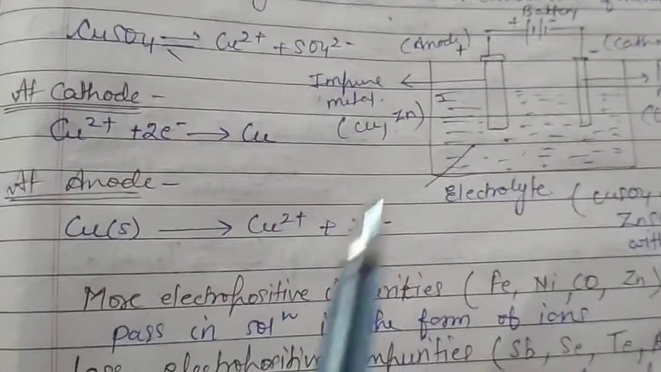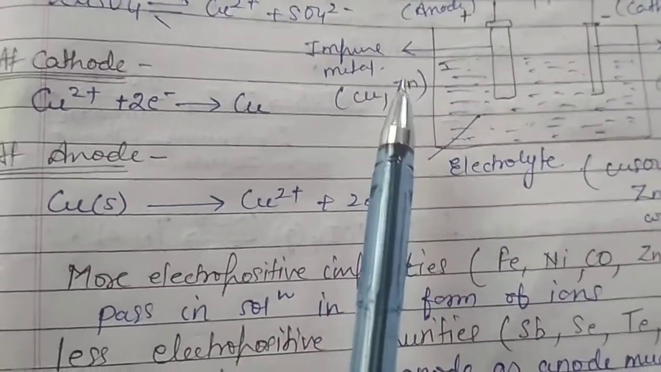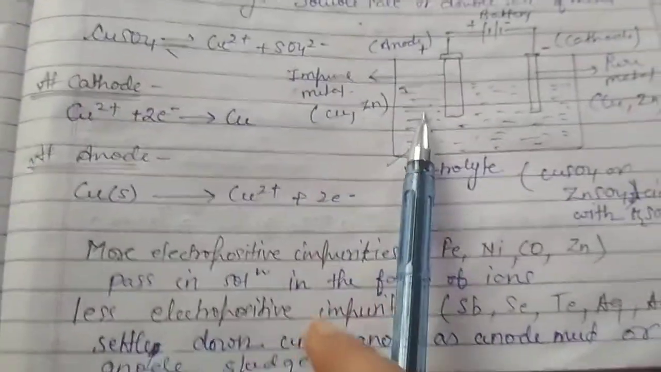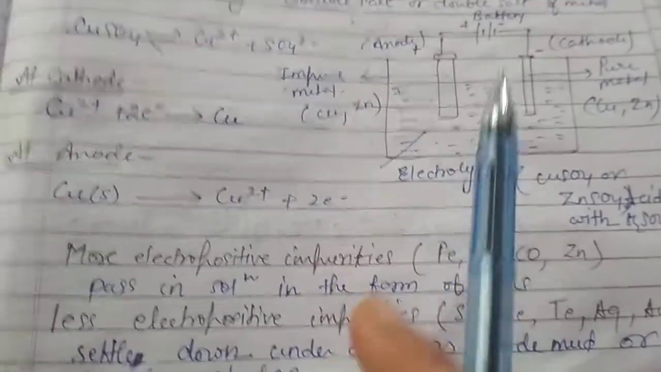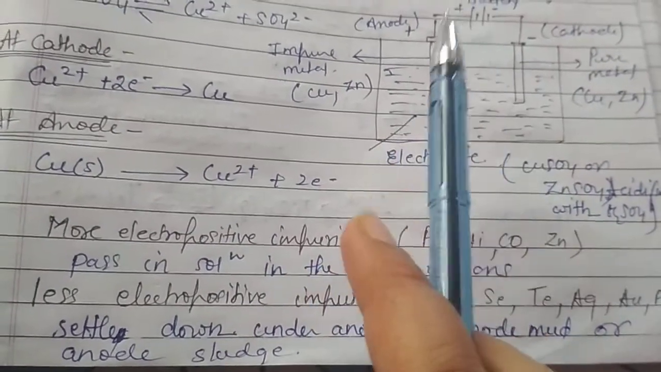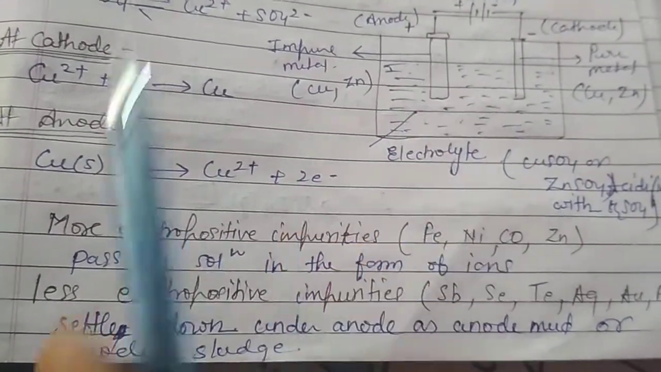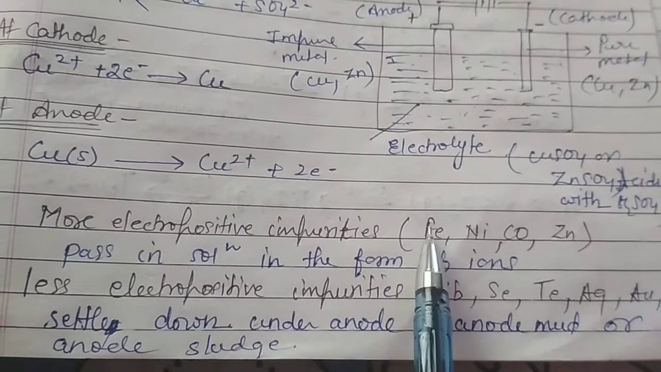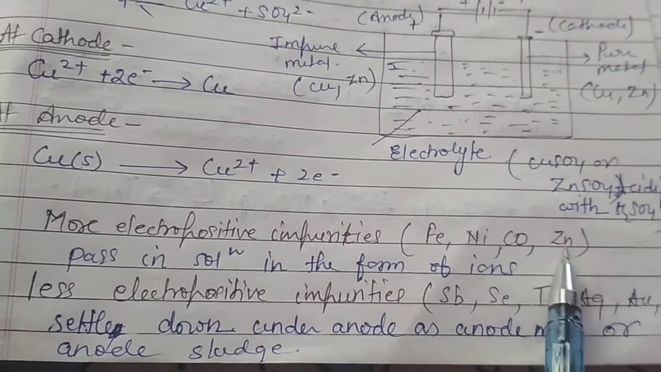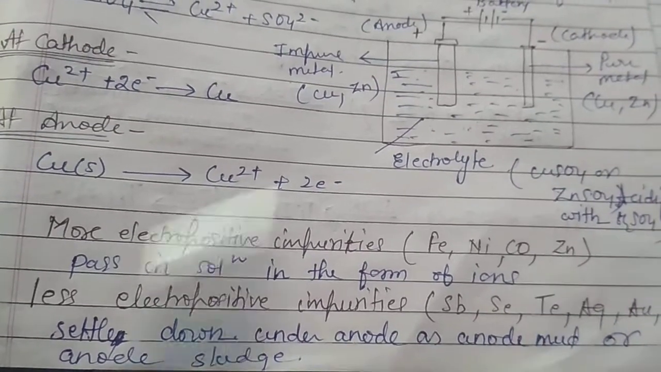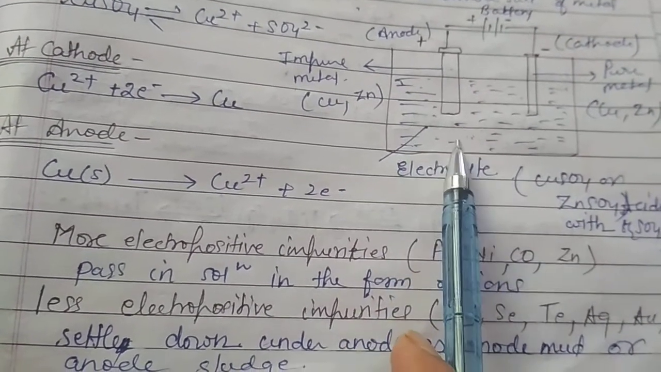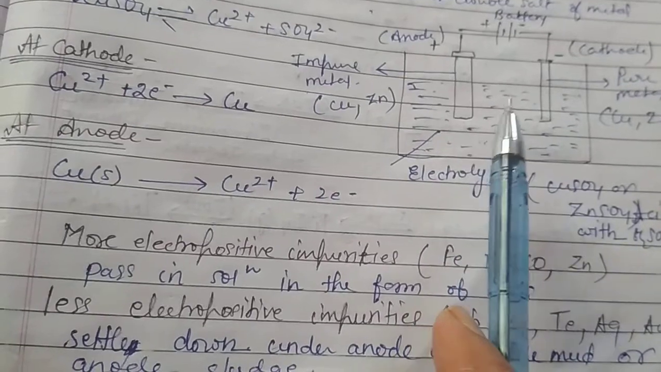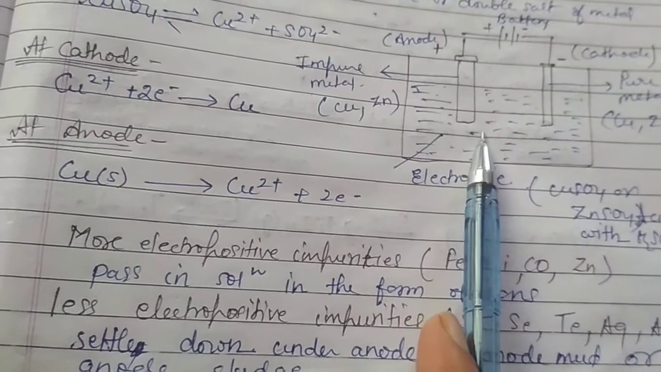Now let's see the impurities. There would be two kinds of impurities possible in the case of copper: the more electropositive impurities and the less electropositive impurities. In the case of copper, the more electropositive impurities are iron, nickel, cobalt and zinc. So they will pass into the solution of the electrolyte in the form of ions.